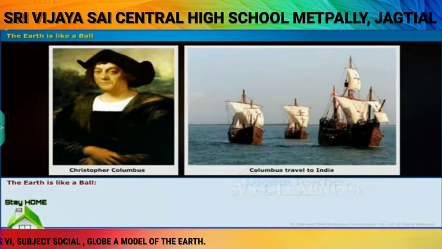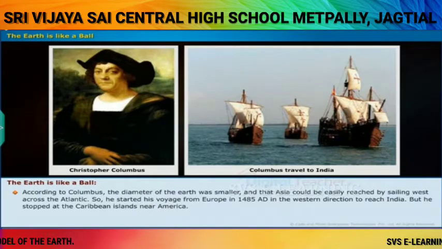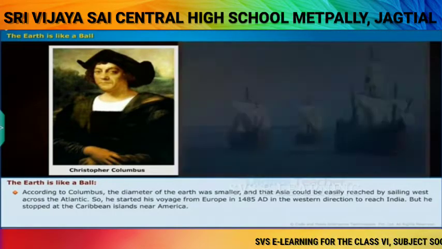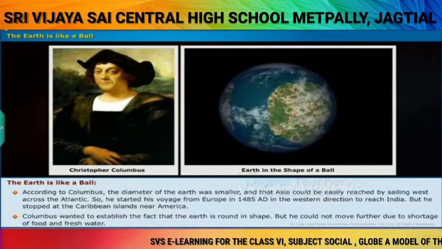Around 1400 AD, scientists and seamen believed that the shape of the earth was like a ball. According to Columbus, the diameter of the earth was smaller, and Asia could be easily reached by sailing west across the Atlantic. So he started his voyage from Europe in 1485 AD in the western direction to reach India. But he stopped at the Caribbean islands near America. Columbus wanted to establish the fact that the earth is round in shape, but he could not move further due to shortage of food and fresh water.